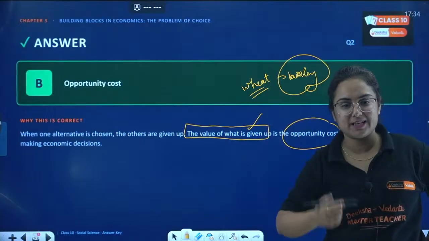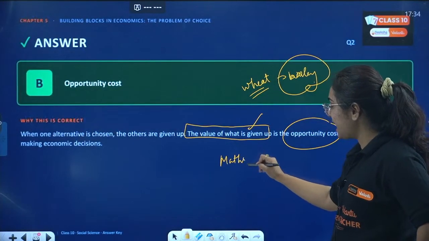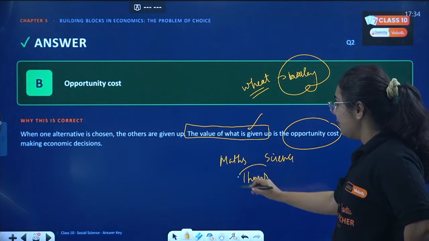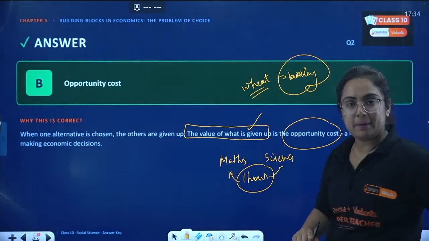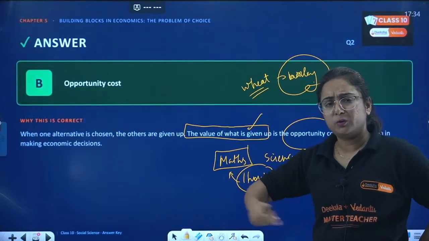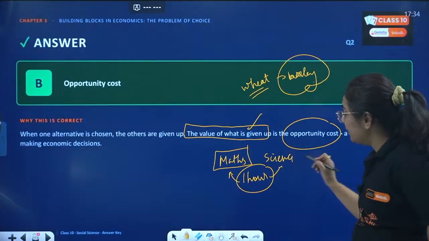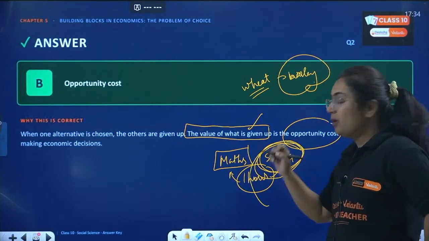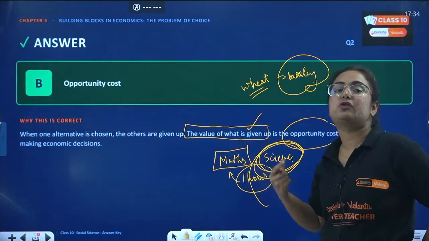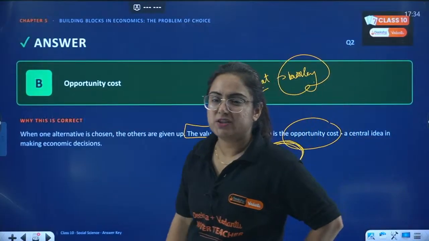I will tell you one more example. You have to study maths as well as science today, for 1 hour each. But when you started studying maths, a lot of questions came, and somehow you ended up spending 2 hours. Now science is being neglected, because it was your second option, and that is the opportunity cost of the choice. Getting my point?